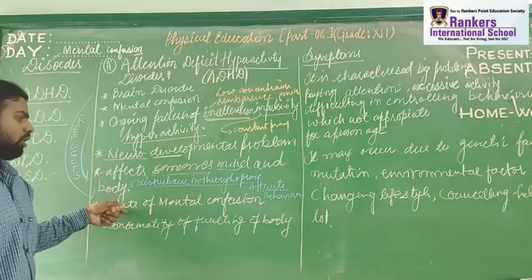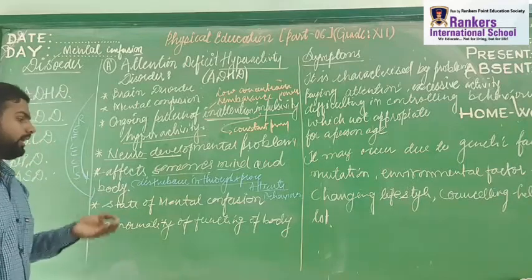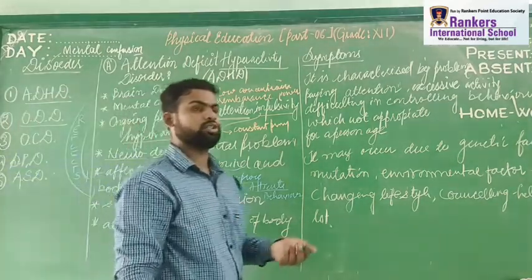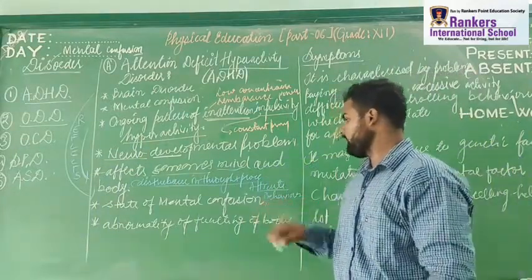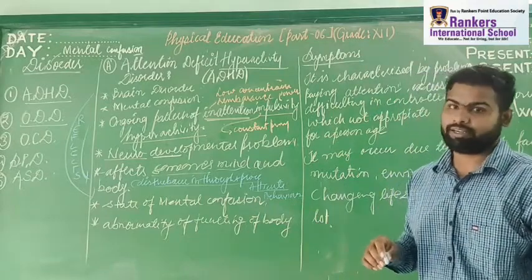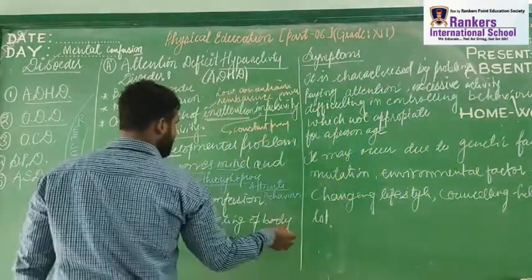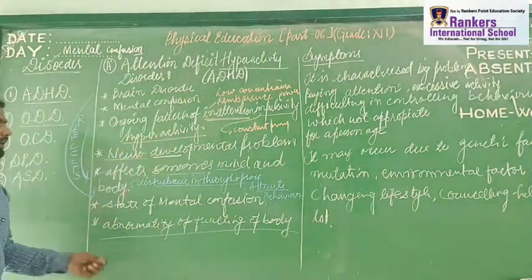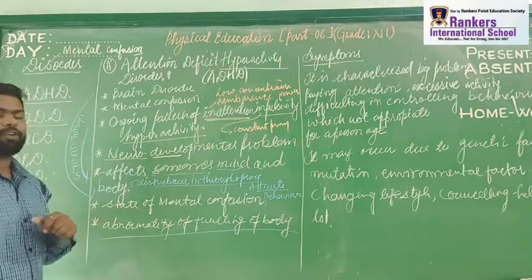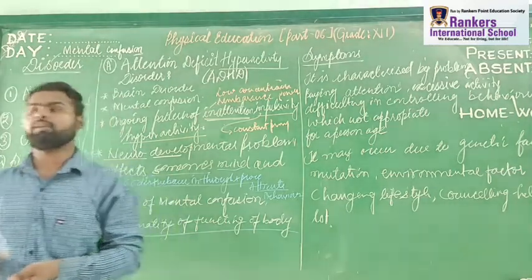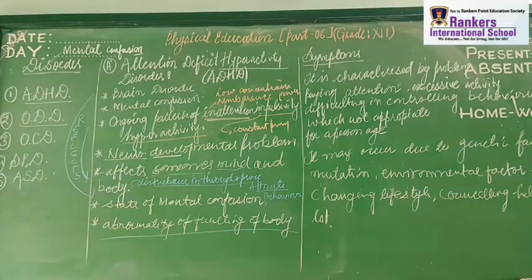So it's a state of mental confusion, a condition which tells you that the person is not mentally stable, not mentally balanced, or not in a stable state of equilibrium in terms of mental process. Abnormality of body functioning. When an individual has attention deficit disorder, the functioning of the body will not be normal. The way you behave, the way you conduct yourself towards an event, definitely there will be a lot of problems in body function.